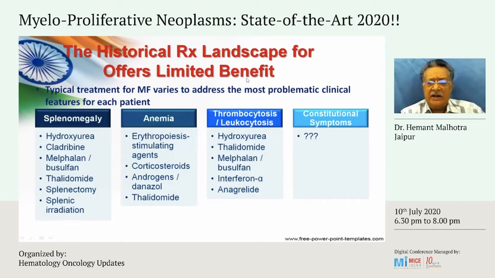So these were the historical treatments which we used to offer the patient for splenomegaly. We would give the patient most commonly hydroxyurea, sometimes any one of these other agents. For anemia, we would give them corticosteroids, androgens, IMiDs, and now we've started to use erythropoiesis-stimulating agents. For leukocytosis and thrombocytosis, we would bring that down with cytotoxic agents like hydroxyurea, sometimes thalidomide, sometimes the old-fashioned busulfan and Myleran, interferon, anagrelide. For constitutional symptoms, historically, we did not have anything.